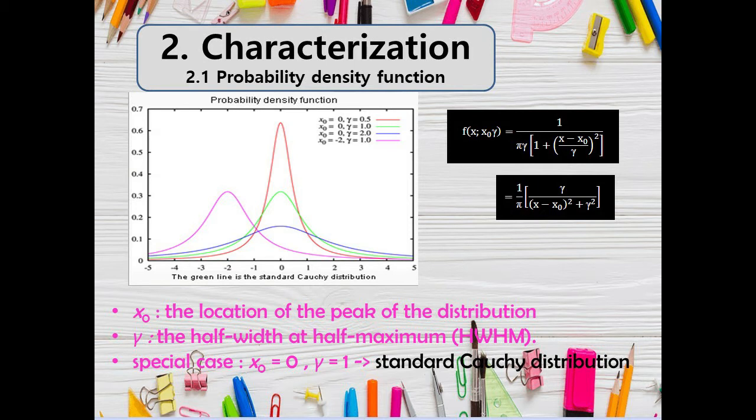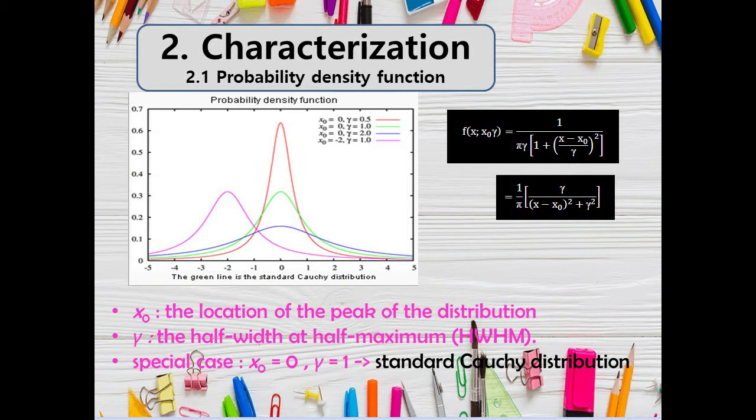Now, let's have first the red curve. For the red curve, the peak is aligned to 0, and it is the same with the green and blue. How about the pink? For the pink, the peak of the pink curve is aligned to -2. That's why the value for the pink curve is -2 for the location parameter. Now we're done with the location parameter.